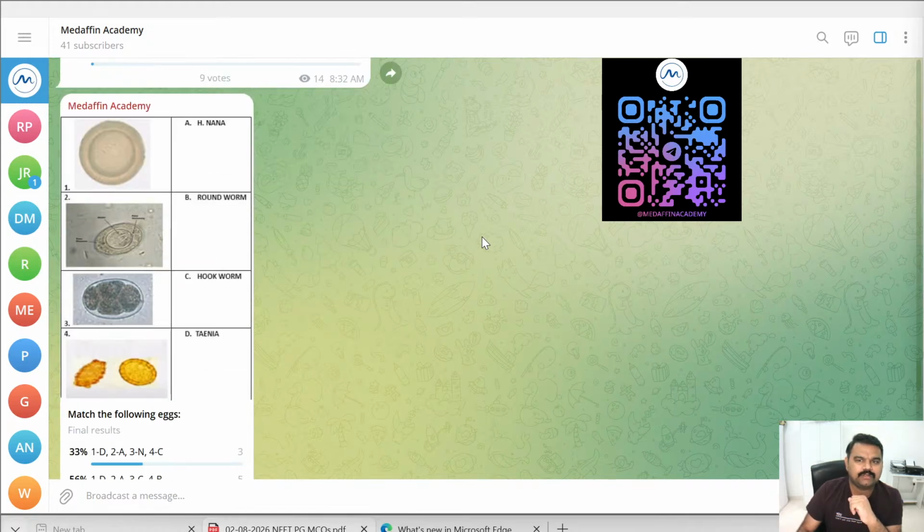Coming to the next question, this is an image based question. We do keep more image based questions, so that text based questions or short questions will be mostly memory based. So we are keeping more image based questions so that it will help to manage the time. Coming to the question, match the following.